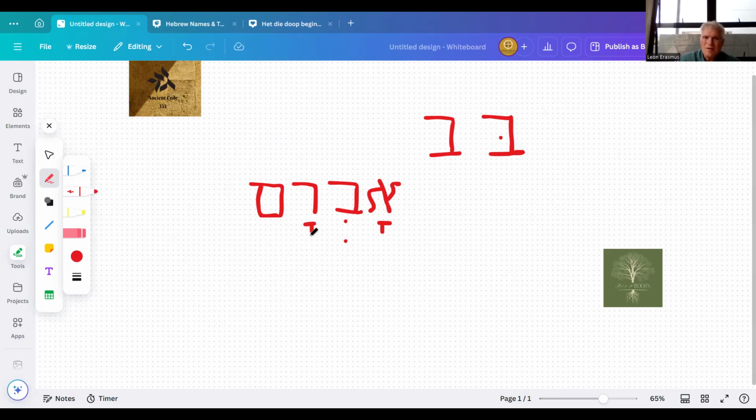Avram. You can clearly see there's no dot in the Bet, so in other words, it's pronounced as a V. Otherwise, if there was a dot, it would have been Abram. But in this case, there is no dot. So let's be sure of that.